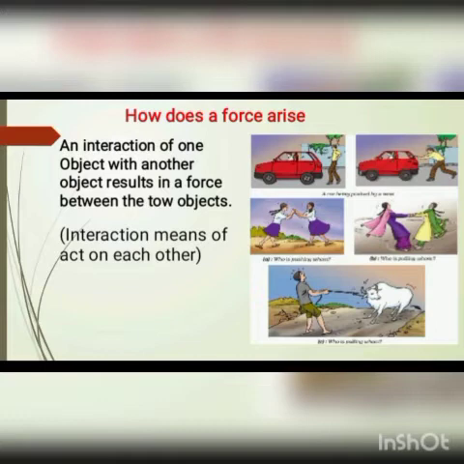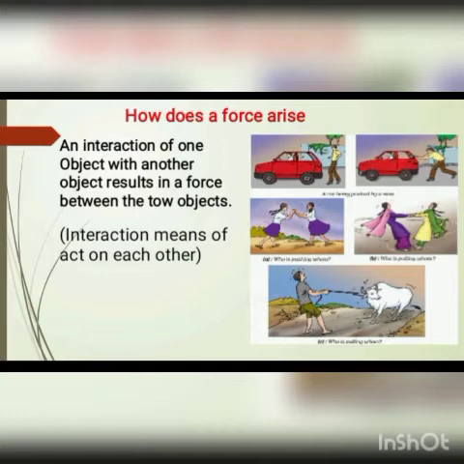Actually, interaction involves two objects where each object acts in such a way as to have an effect on the other object. In most simple words, we can say interaction means to act on each other. If there is no interaction between two objects, no force can show its effect. This will become more clear from the following examples.